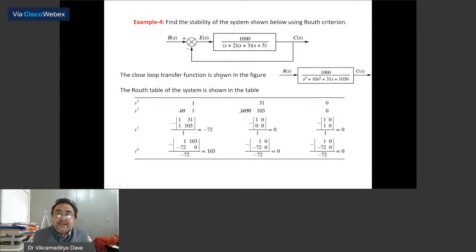So what conclusion are you getting? This is the Routh array you have formed, look at the first column. This is positive, but this is negative. So positive to negative, one sign change. Then again from negative to positive, another sign change. So it is clearly indicated that there are two sign changes. Therefore, the system is unstable, and the two poles of this system are lying in the right half of the s plane. The number of sign changes indicates how many poles are lying in the right half of the s plane.